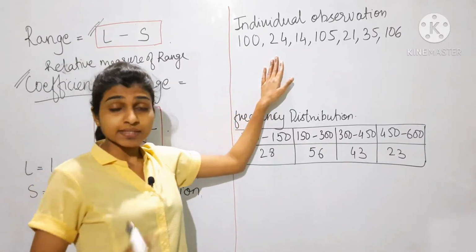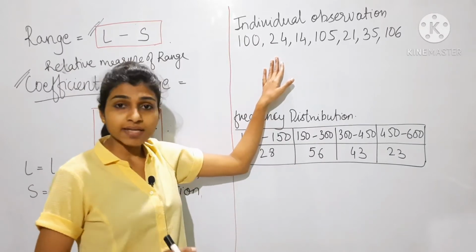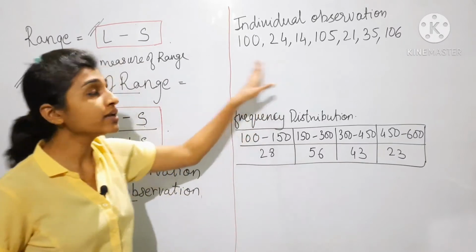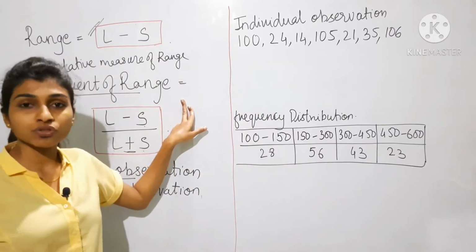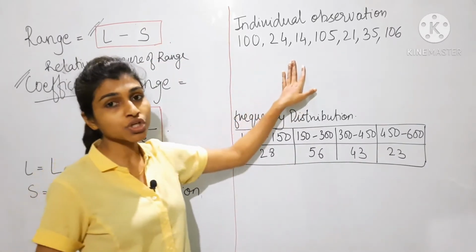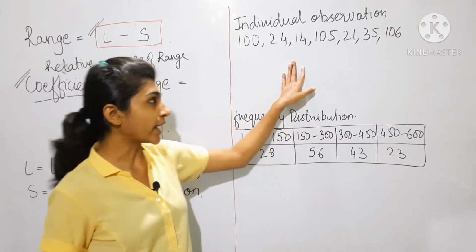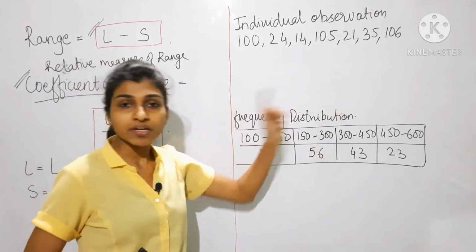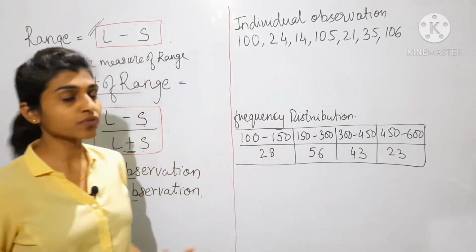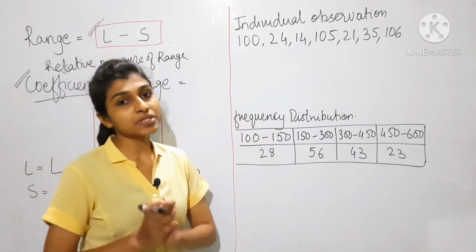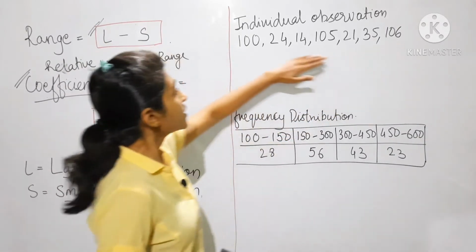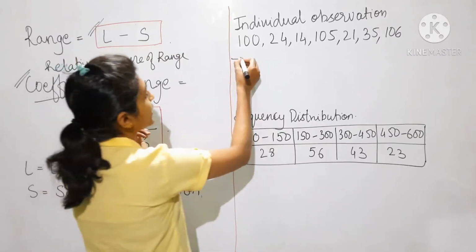In some cases they may ask you to find both, range as well as coefficient of range. Whatever is given in the question, you have to solve according to that. Now I will show you for individual observations how to find range as well as coefficient of range. The method will be the same. So this is the individual observation, and first I will find range.